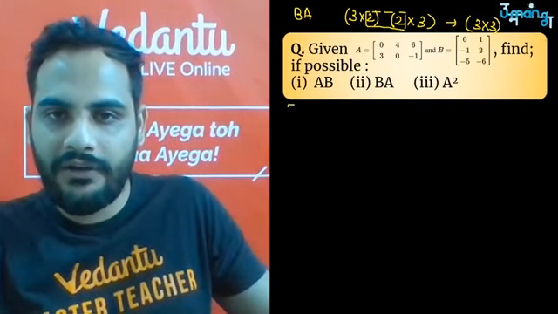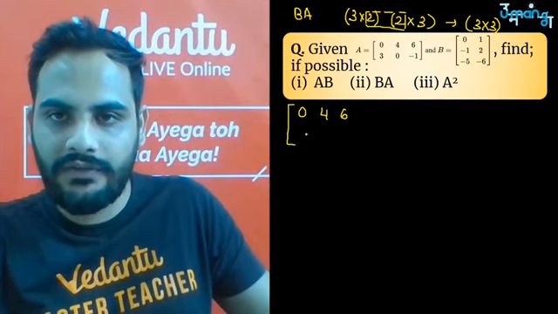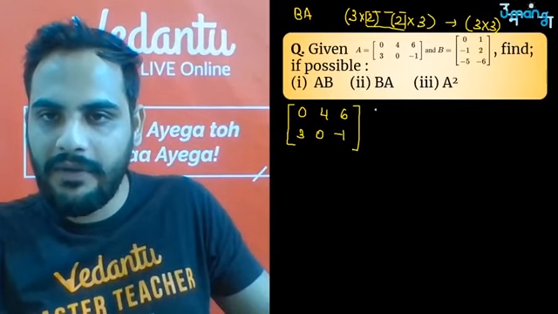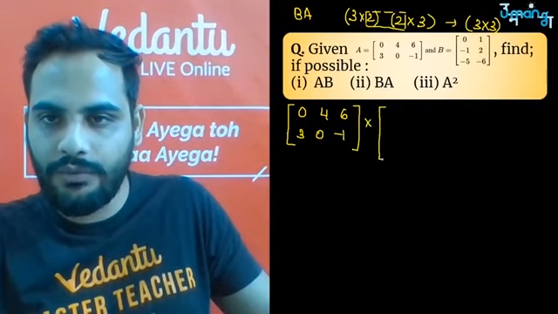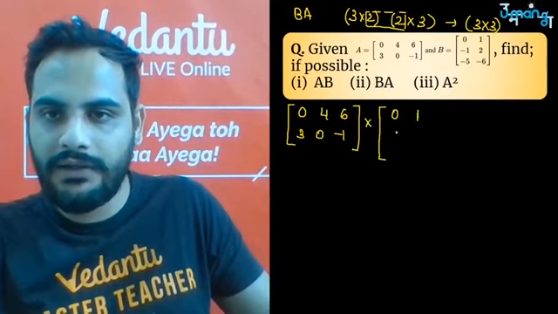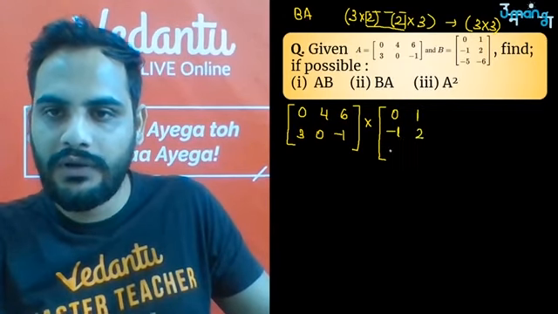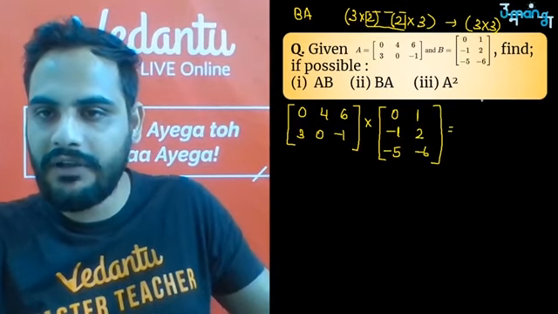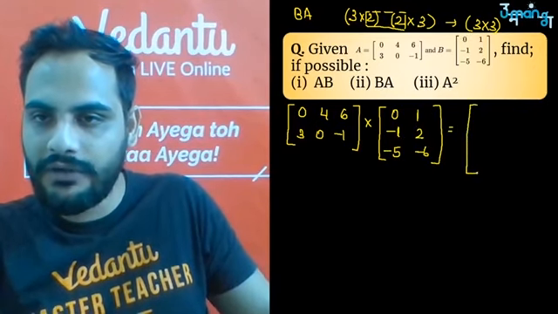Okay, so A I am writing over here 0, 4, 6, and here 3, 0, -1. B matrix multiplied here I am writing it over here 0, 1, -1 and 2, -5 and -6. And we know the matrix will be a 3 by 3 matrix.